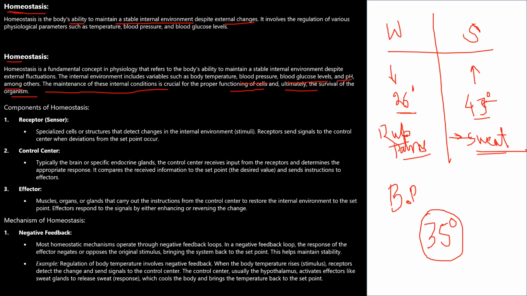And in pH, acidosis and alkalosis can take place. So these are the main functions of homeostasis. This is the main body ability.